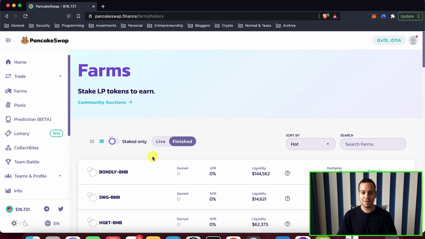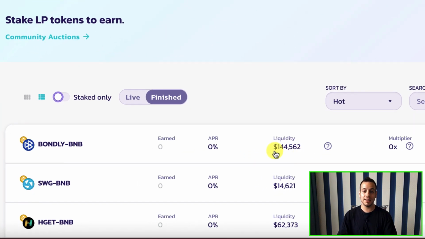And actually, funny fact, you can see that many people still have their liquidity pool tokens staked in finished farms, where you can see that there are zero rewards, zero APR, zero multiplier, but still there is around 150k liquidity staked in the smart contracts from Bondly BNB, which is amazing.